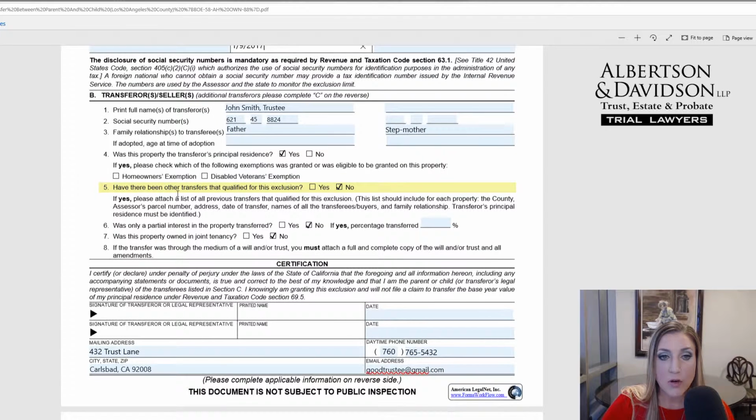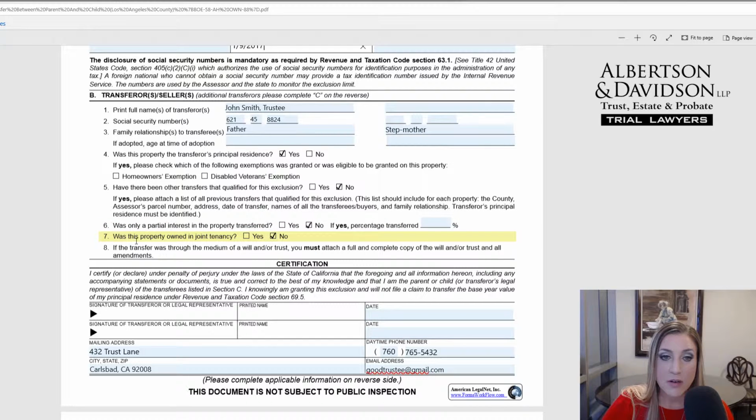Under 5, they want to know whether there have been other transfers that qualified for this exclusion. For our purposes, no, there have not. This is the only transfer that's being made. Under 6, they want to know if this is the whole interest being transferred or just a partial interest. Again, for our purposes, no, the whole property is being transferred. If that doesn't apply to you, you can check yes and identify which percentage of the property is being transferred.